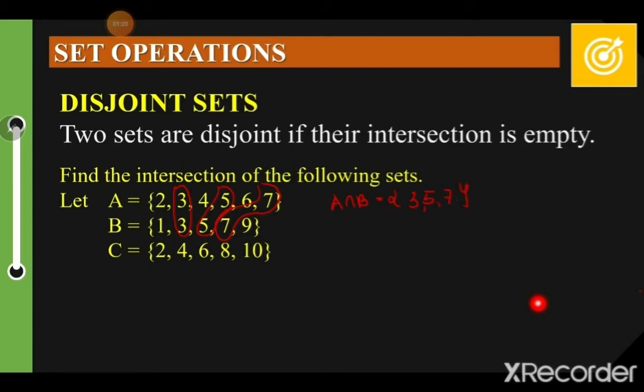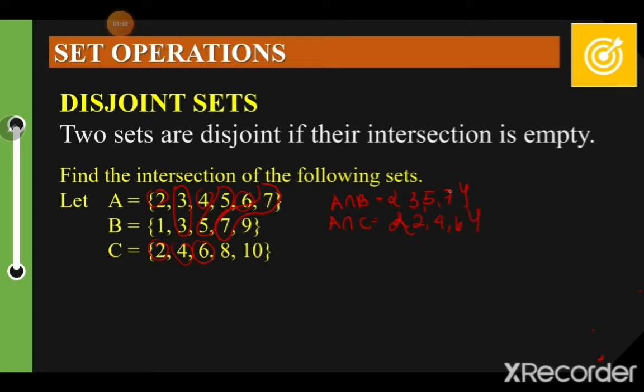What are the elements that can be found in A intersection C? We have 2, 4, and 6.